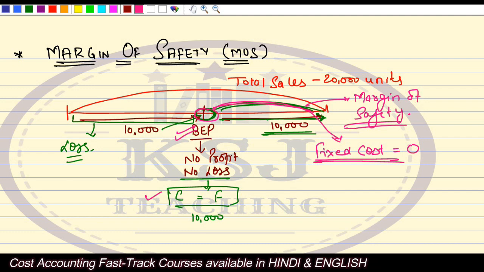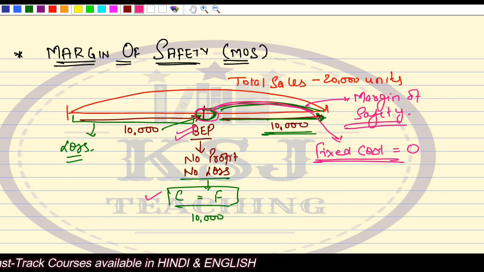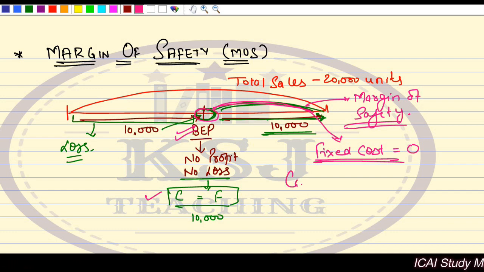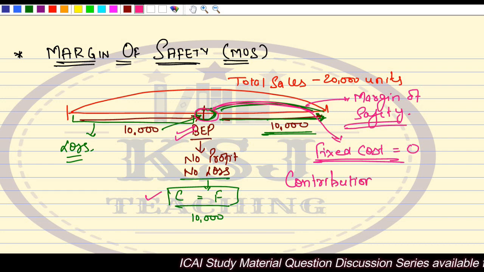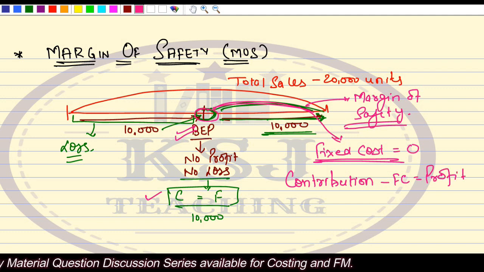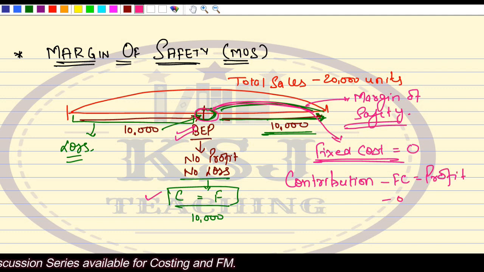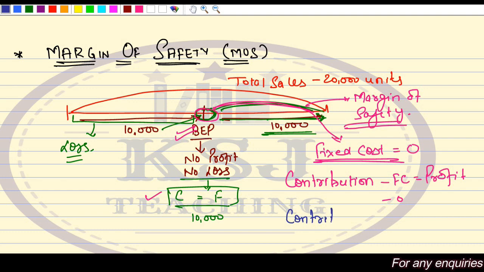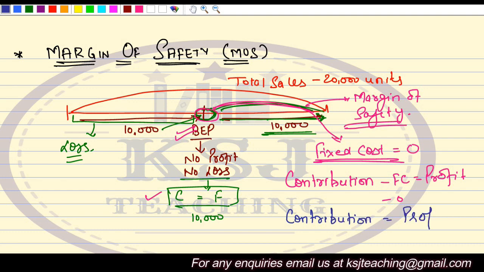You have already paid for the fixed cost. After that there is no fixed cost. So in that case, whatever you will earn, that is whatever your contribution will be, we say contribution minus fixed cost is equal to profit. Now in this case the fixed cost is zero, right? So I can say one thing from here, that contribution is equal to profit, isn't it? Contribution is equal to profit.